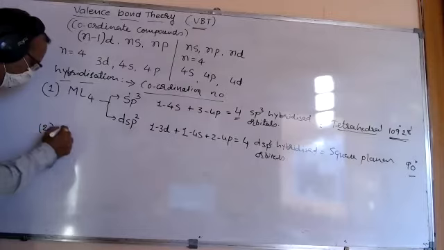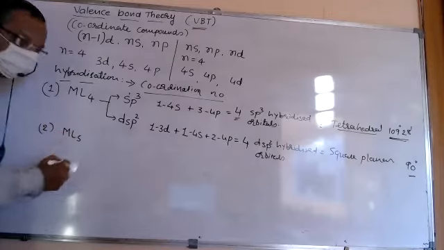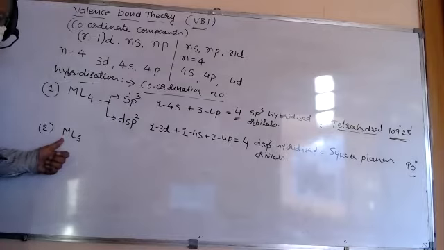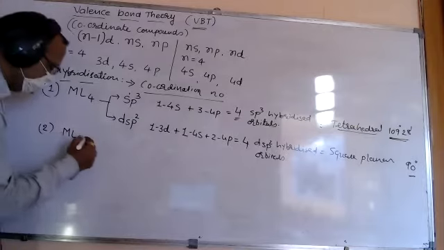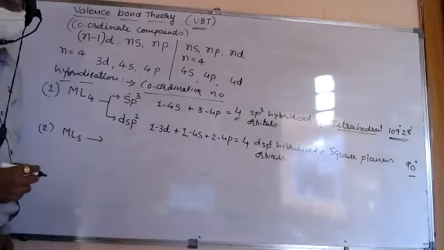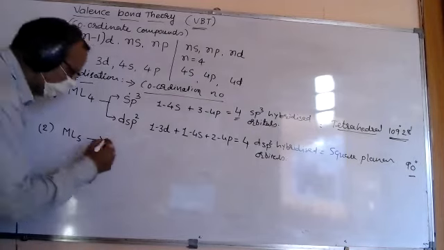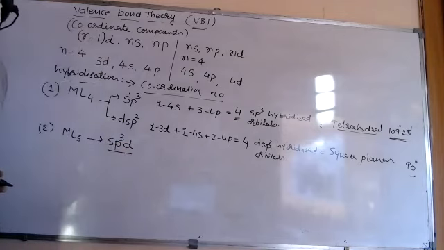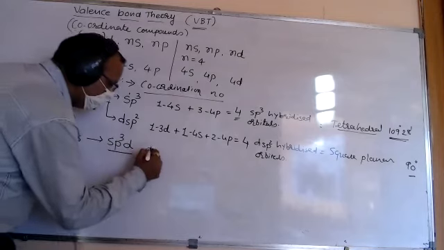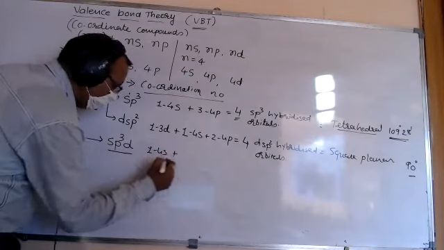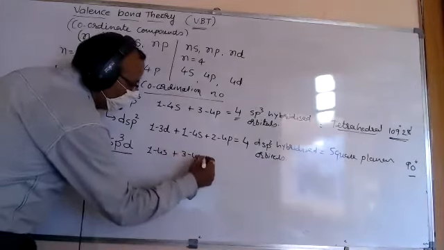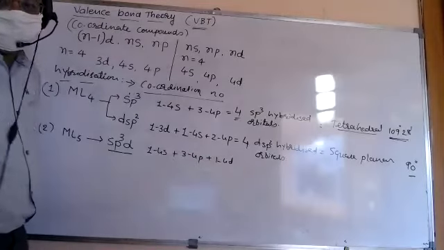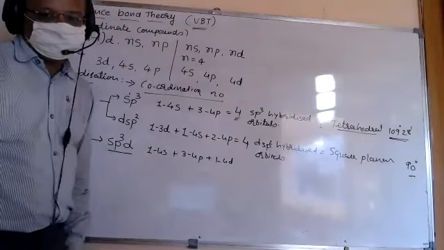After ML4, friends, another option is ML5. So one central atom and 5 ligands are there. Here there is only one possibility, in which sp3d hybridization takes place. So one 4s orbital plus three 4p orbitals and d is one 4d orbital taking part in the hybridization.